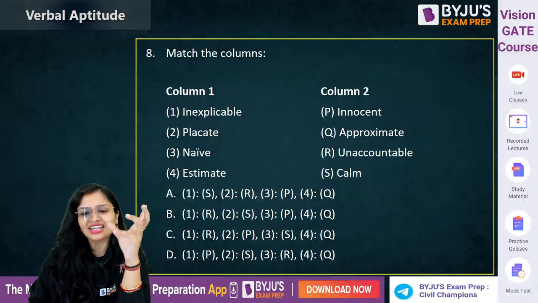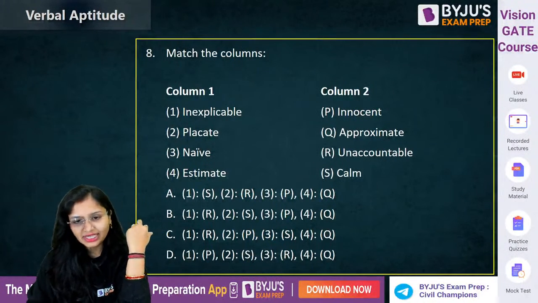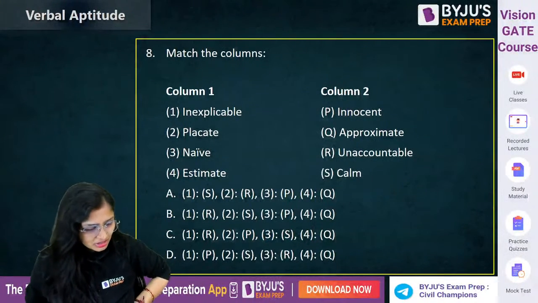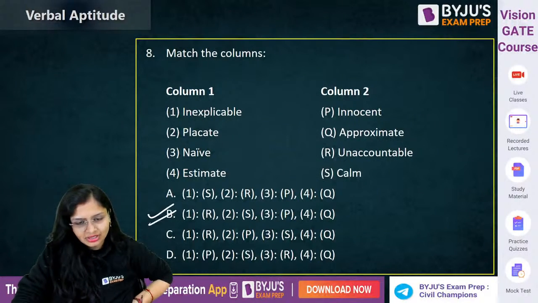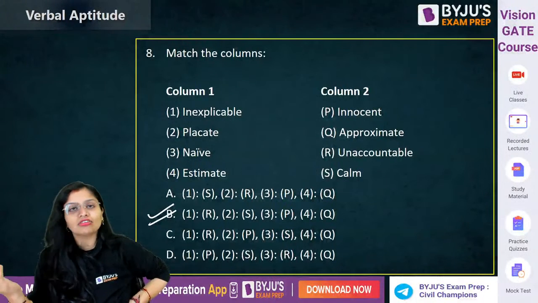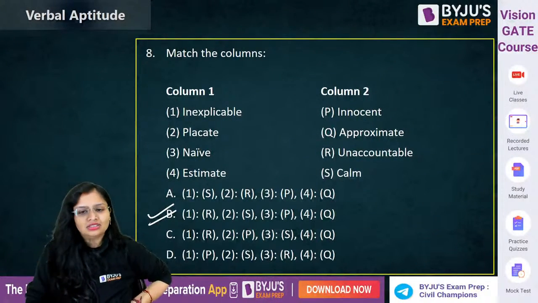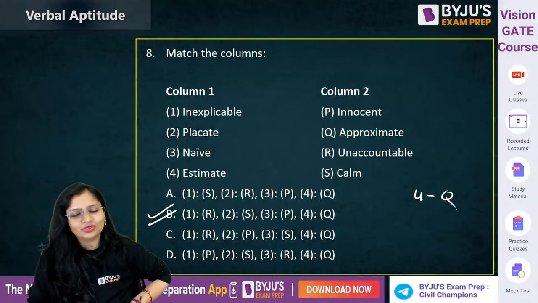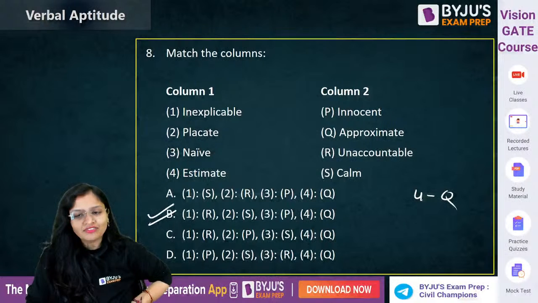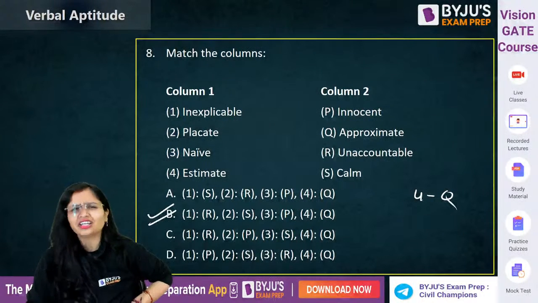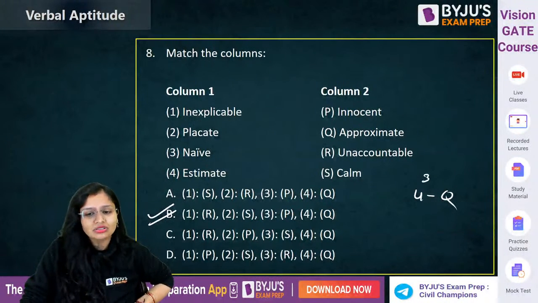This word 3 and 4th you have listened a number of times, I guess. Knave and estimate. Very good. It is B. Correct. Okay. I guess if you don't know the first and second, let's start from the back. Estimate means approximate. So you have only fourth Q. Knave means what? Here, knave means that very innocent person who doesn't know anything. Okay, so knave means you're innocent.